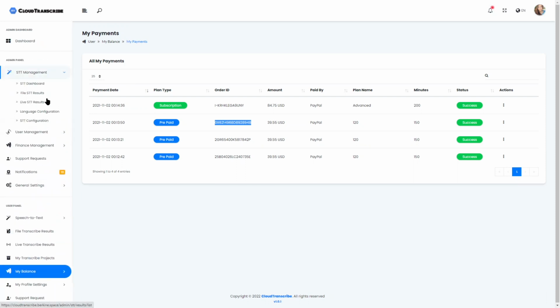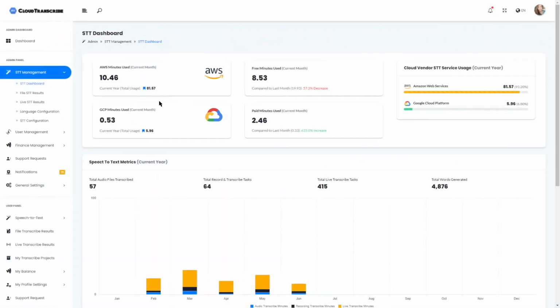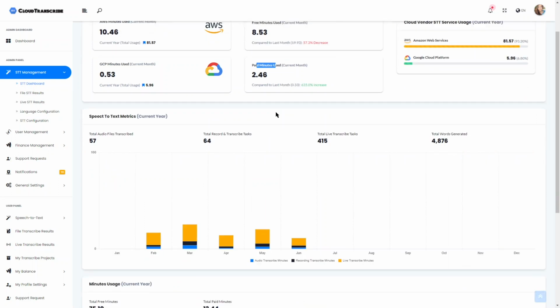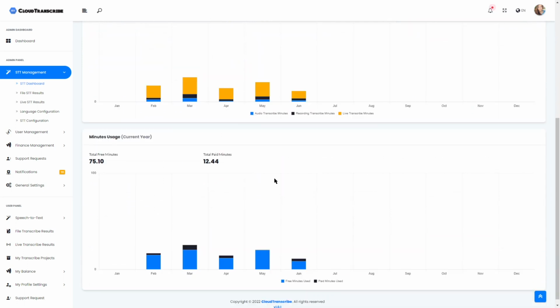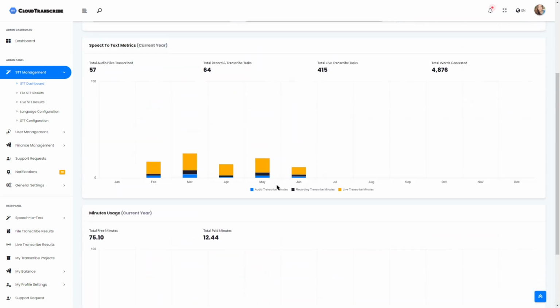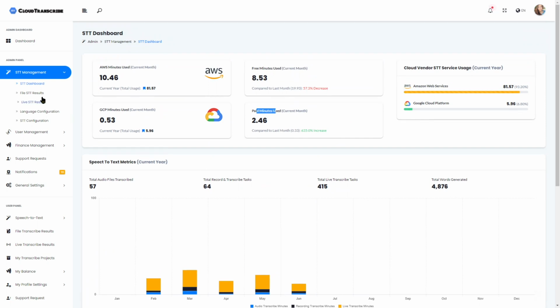Now going back to the admin panel, so we touched on the speech-to-text configuration. In the dashboard part, you see a bit more detail compared to the main dashboard, in terms of the split between the actual utilization of AWS languages versus Google languages when it comes to converting speech to text. And then how many free minutes or paid minutes were used, etc. So you get all this nice split. You are getting some analytic information, which is helpful.